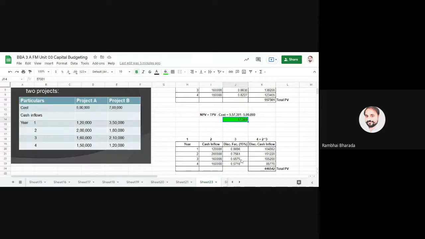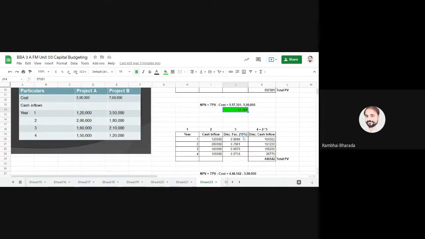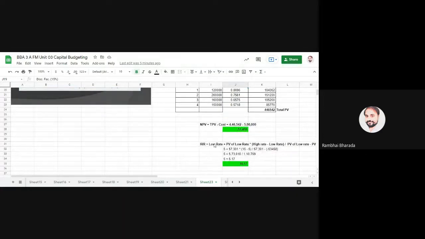So again, this is not useful. We need to go for 15%. Rest of the calculations remain the same. And you can see this formula: internal rate of return is equal to low rate plus present value of low rate into high rate minus low rate, divided by present value of low rate minus present value of high rate.